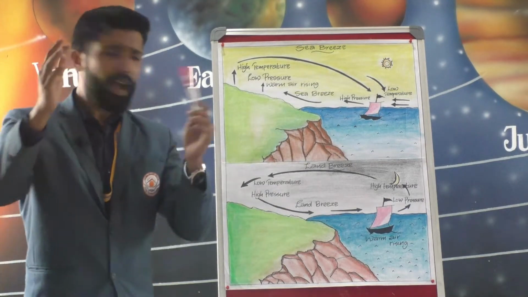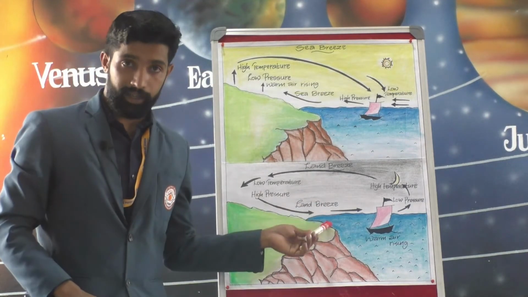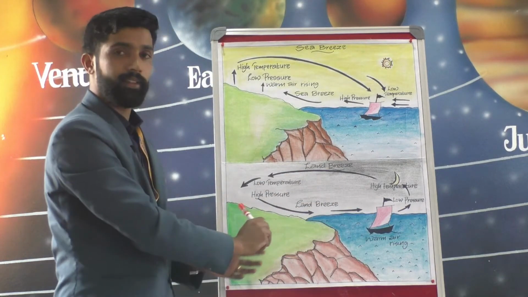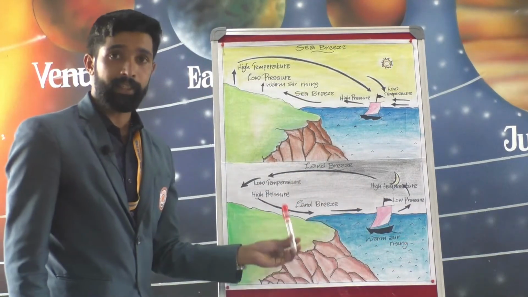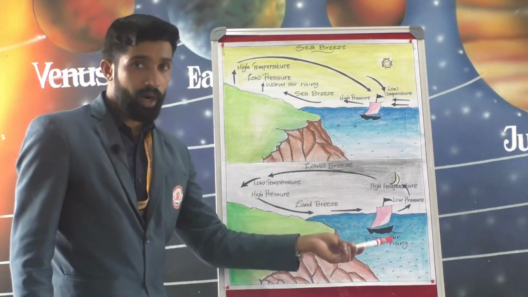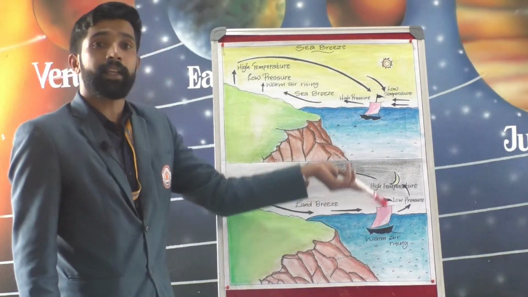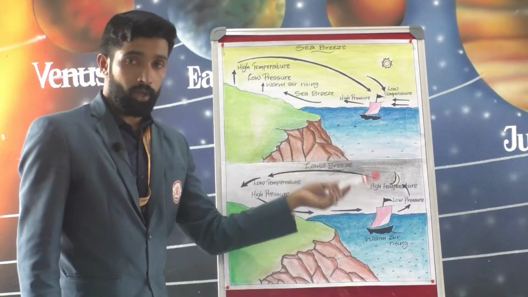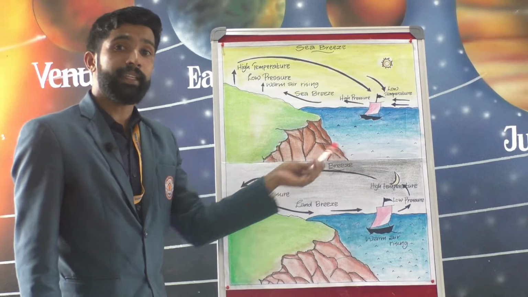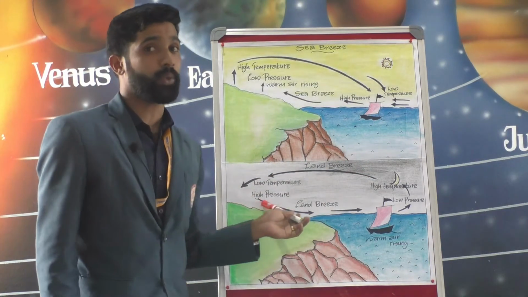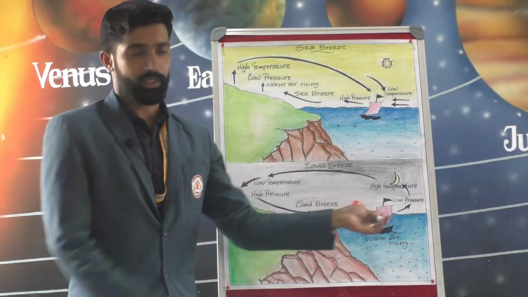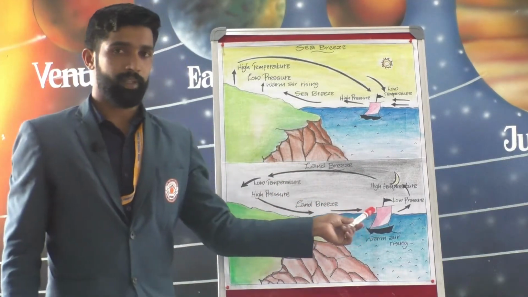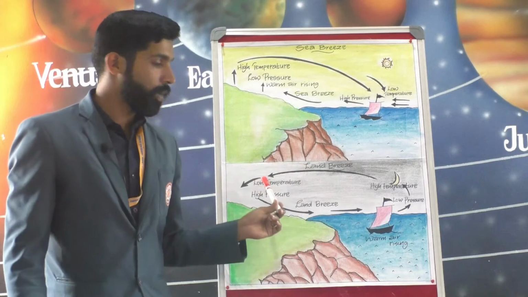At night, the sea is warmer than land. Then warm air over the sea rises, and it is replaced by the cool land breeze. Just opposite. So this is known as what?